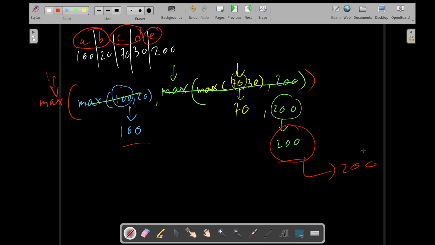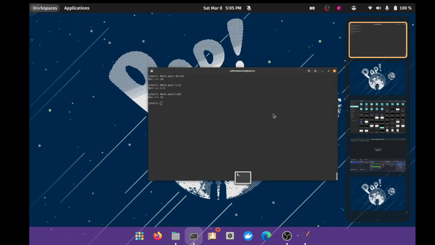And a similar thing goes for min as well. This is how you can do it for min as well. Min finds the minimum number. It does the same thing, just finds the minimum number. So let's quickly go back and write it down.